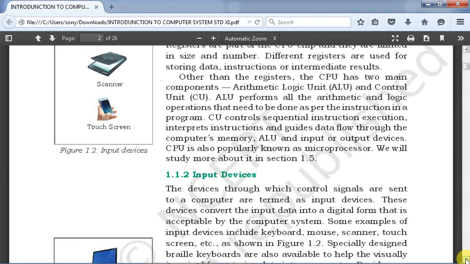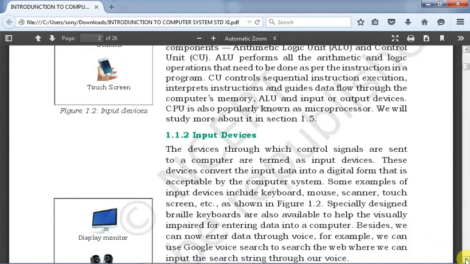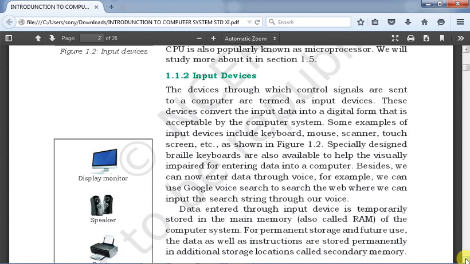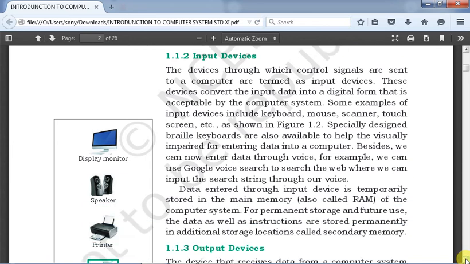Now you see the input devices. What are input devices? Input devices are the devices through which control signals are sent to a computer. These devices convert the input data into a digital form that is acceptable by the computer system. Suppose you are typing A and when you view the monitor you get A over there, but it is not like that. When you press A on the keyboard, a digital signal is generated for A, it is translated by the translator in the computer, and then sent back to the output console. Then you can see A.